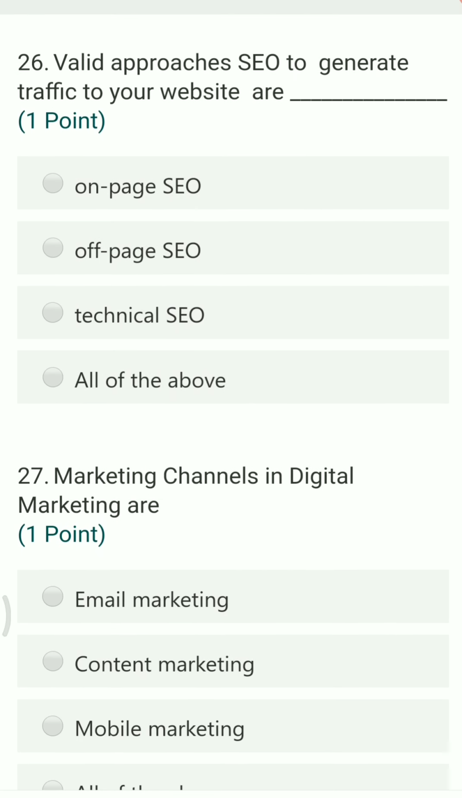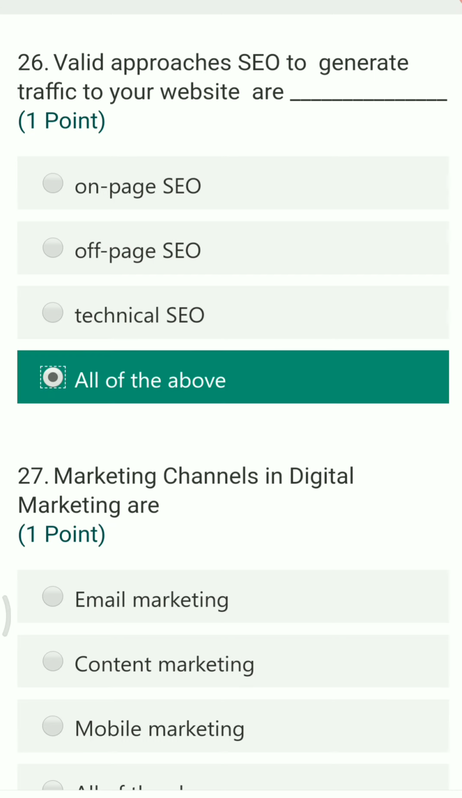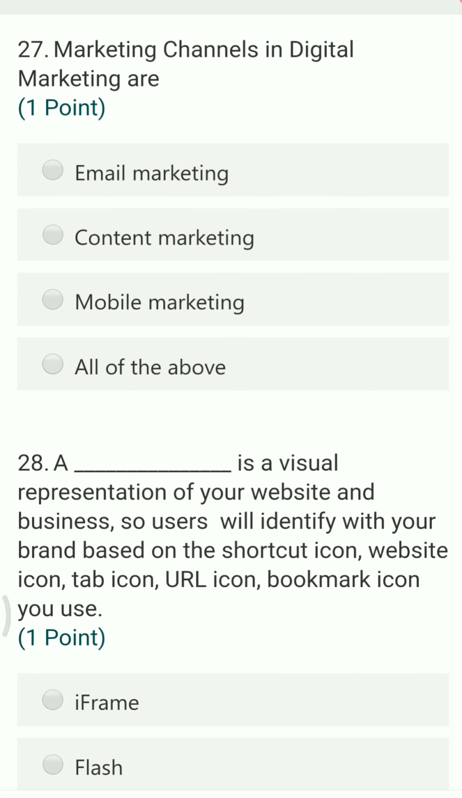Next question. Valid SEO approaches to generate traffic to your website are ___. Here you have the options like on page, off page, technical SEO, all the above. All of them are approaches which help you to generate traffic to your website.